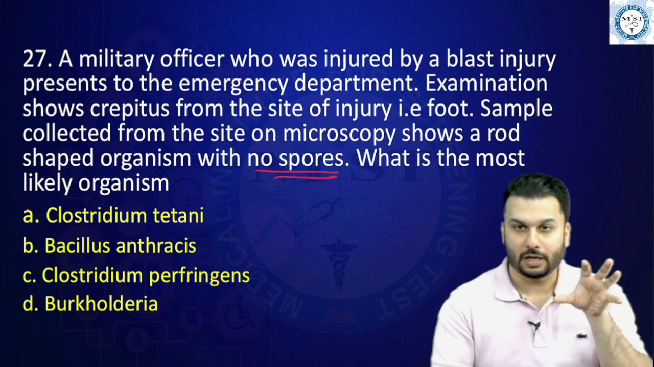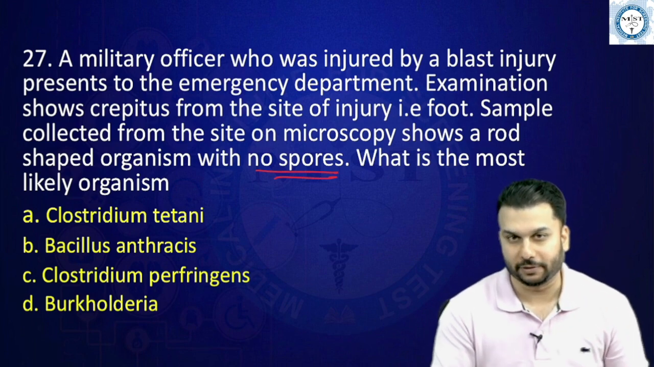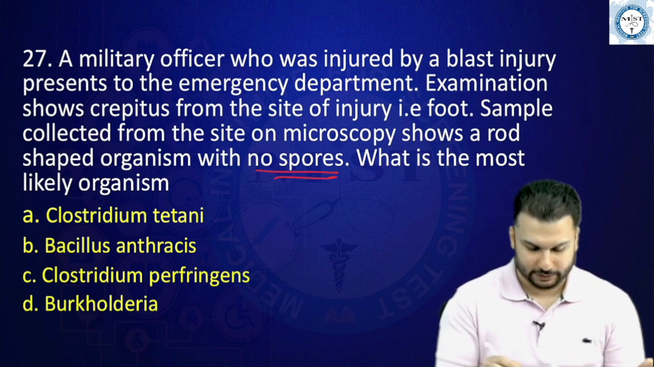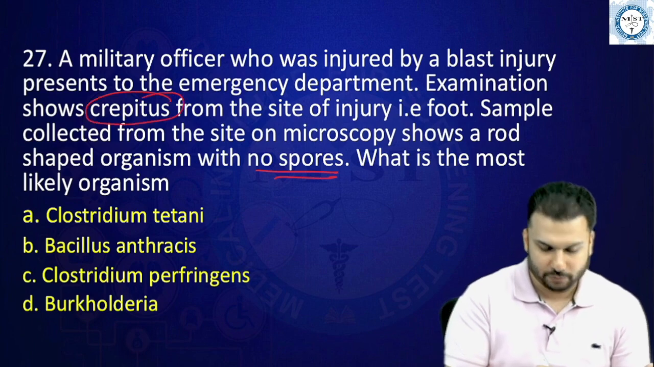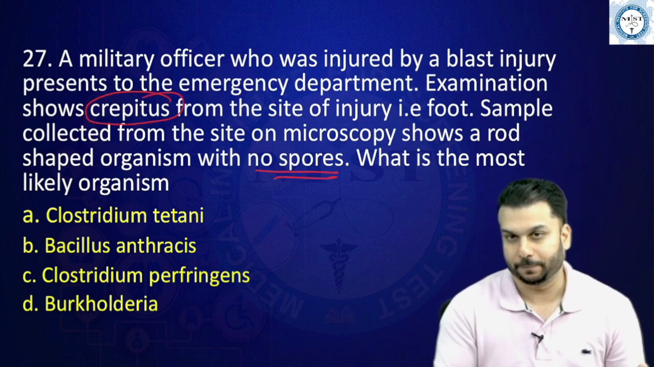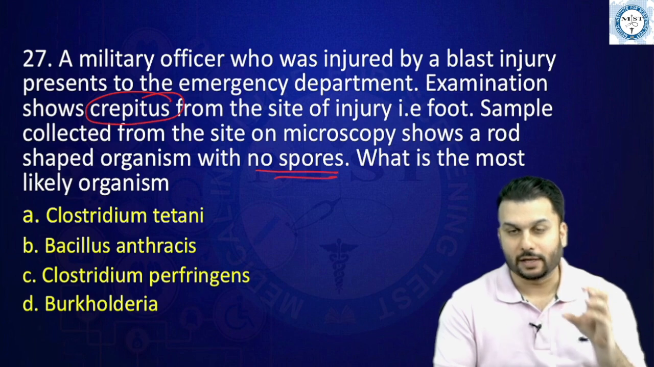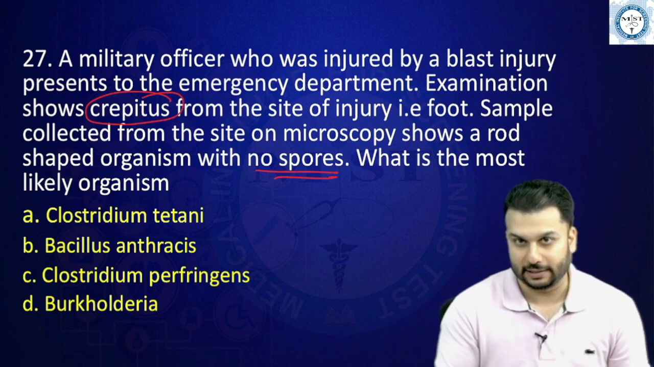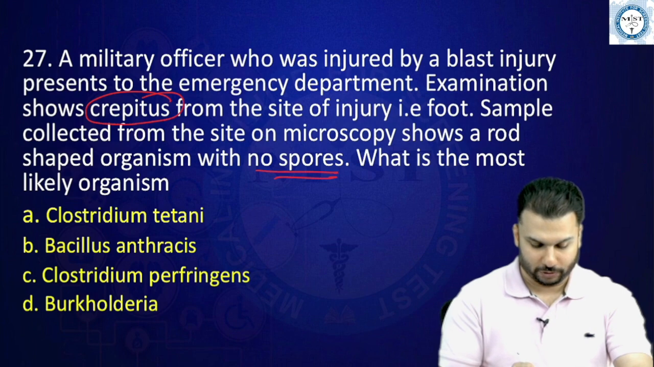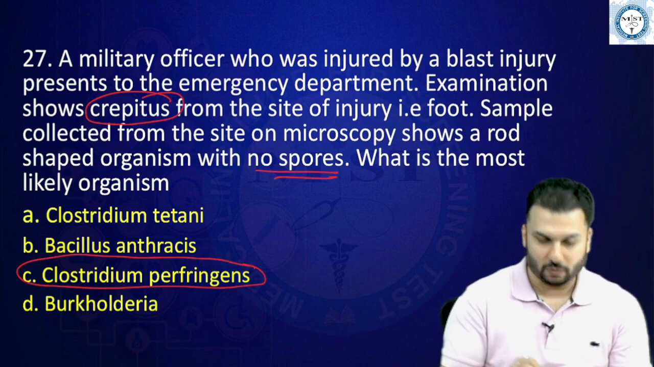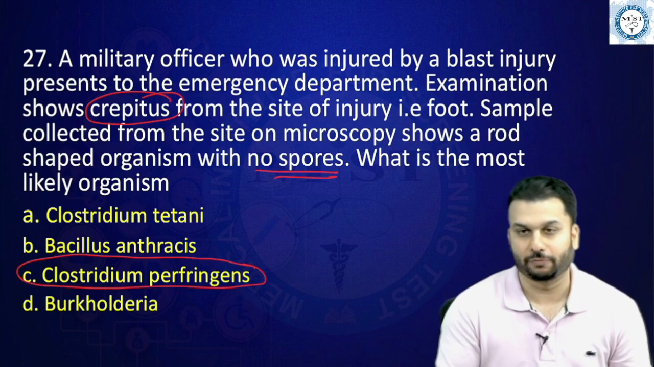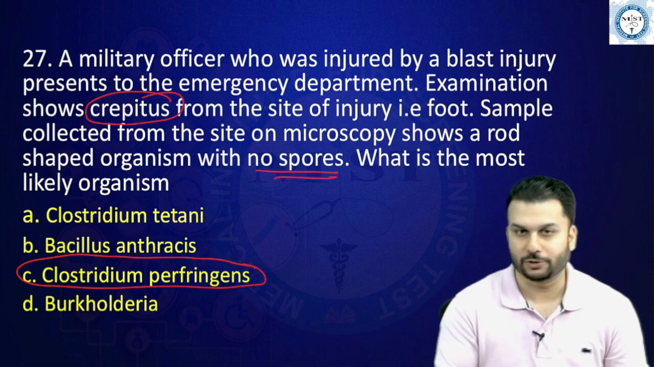Okay, but how could I actually pick the answer from this? See, first thing, if you look here, the word crepitus was very catchy here. Crepitus is a classical thing that we see in the gas gangrene. So you should know gas gangrene obviously would be caused by Clostridium perfringens. Alright, so that's all about it.